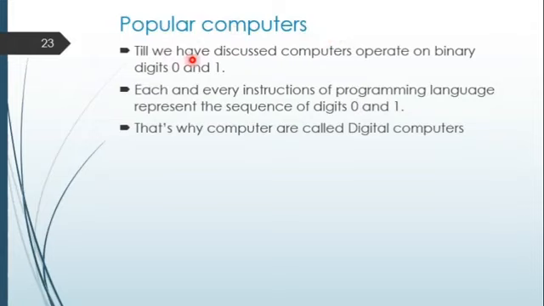So far we have discussed that computers operate with binary digits, that is 0 and 1. Each and every instruction of a programming language is represented as a sequence of 0s and 1s. Whatever audio, video, or document, everything comes as digits of 0 and 1. That's why computers are called digital computers, because they work by digits.